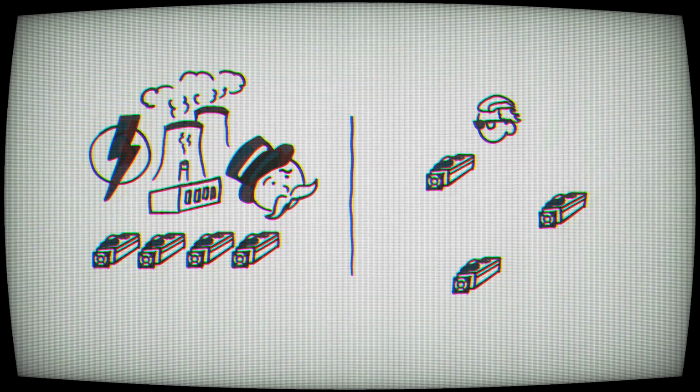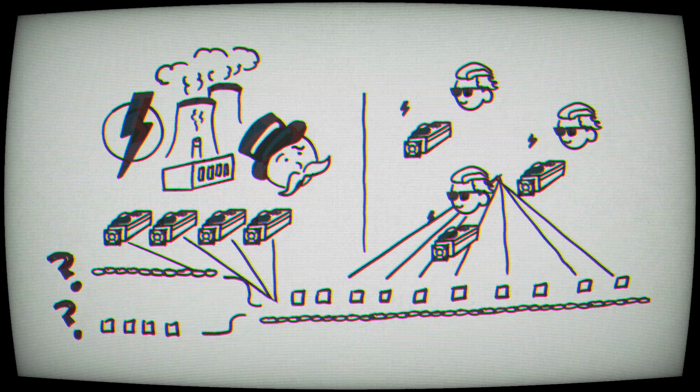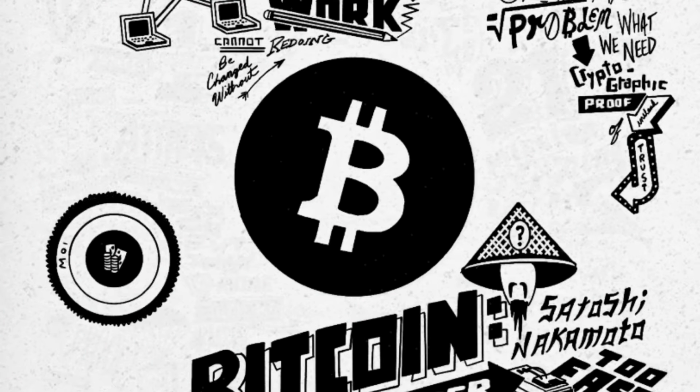If an attacking node has more computer power than all other honest nodes, he will have to choose between stealing back all payments or generating new coins. It is more profitable to play by the rules than it would be to generate new coins. So it would undermine his own system in which he generated his new wealth.